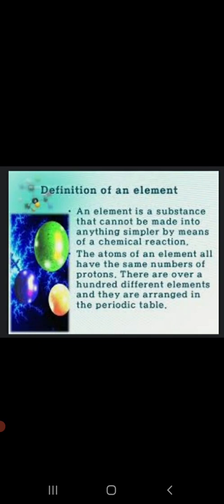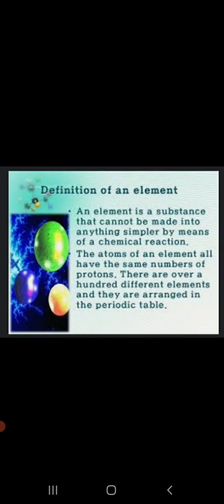I am sure you all would have heard about periodic table in chemistry. So periodic table actually shows all these different 118 different elements. As we are starting with this chapter, we will first talk regarding the metals, and then slowly we will move ahead towards the non-metals.